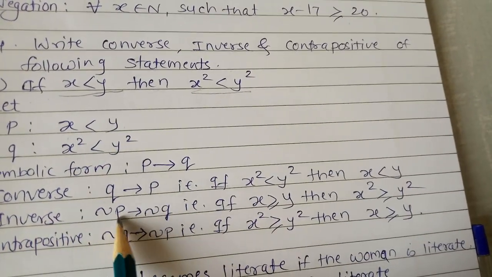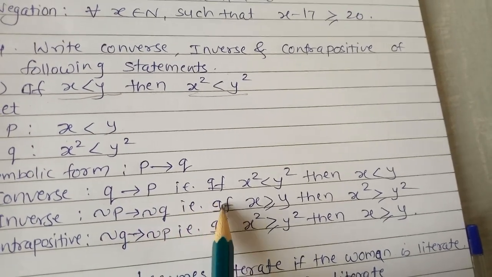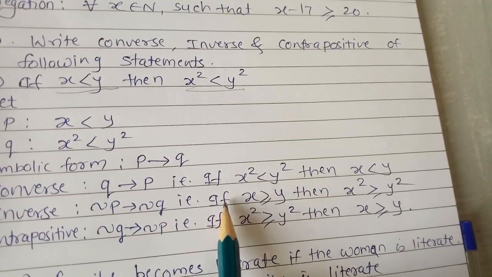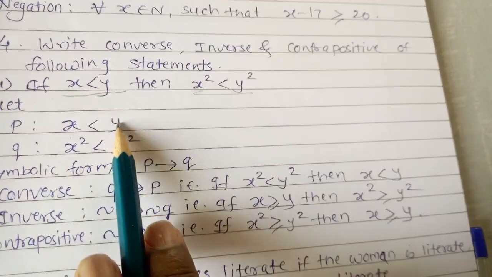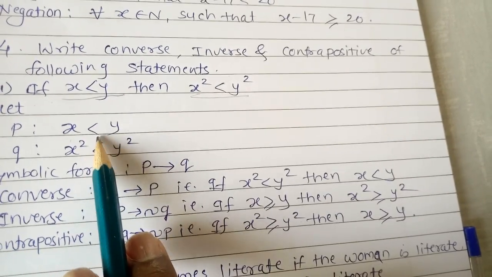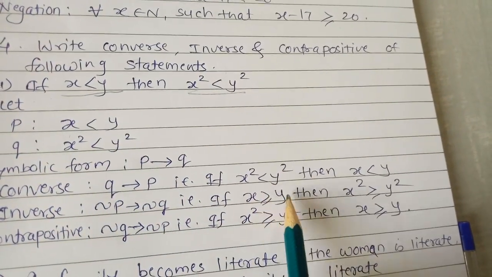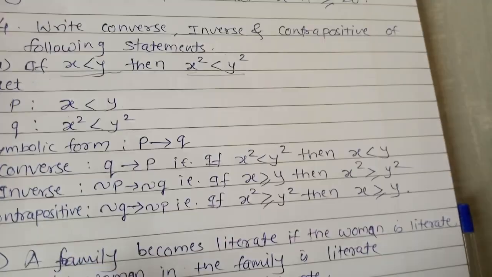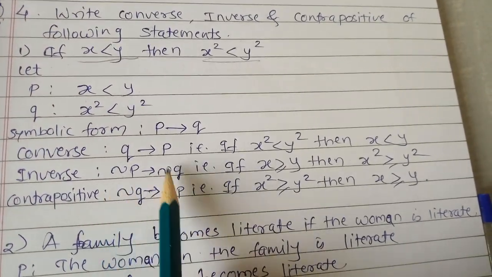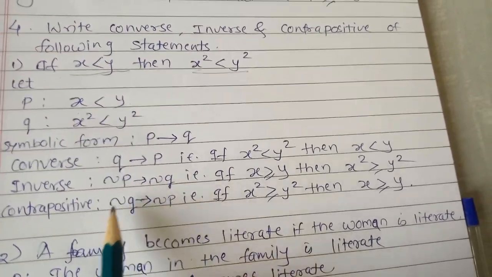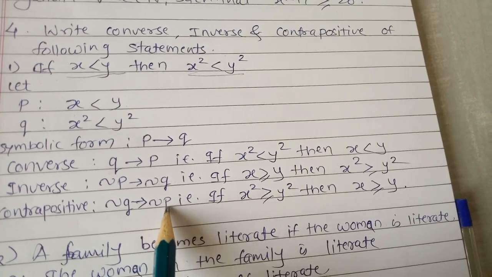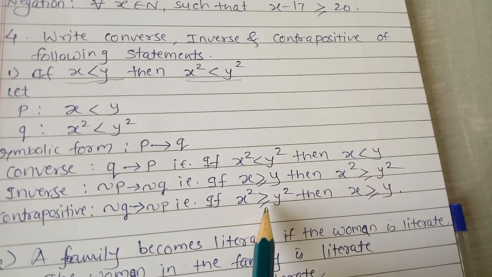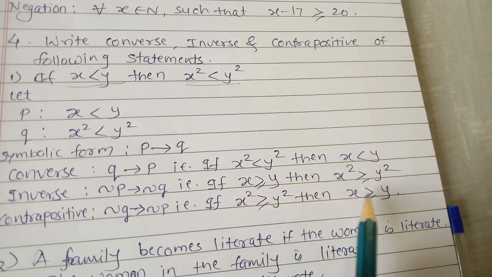Next one, inverse: negation P conditional negation Q. Every time we have to start the statement with P, since there is a conditional. So if, now see, negation P we have to write. We change this sign, less than becomes greater than or equal to: if x is greater than or equal to y, then x square is also greater than or equal to y square. And for the contrapositive, we have to write the opposite, that is negation Q conditional negation P. The statement is: if x square is greater than or equal to y square, then x is greater than or equal to y.